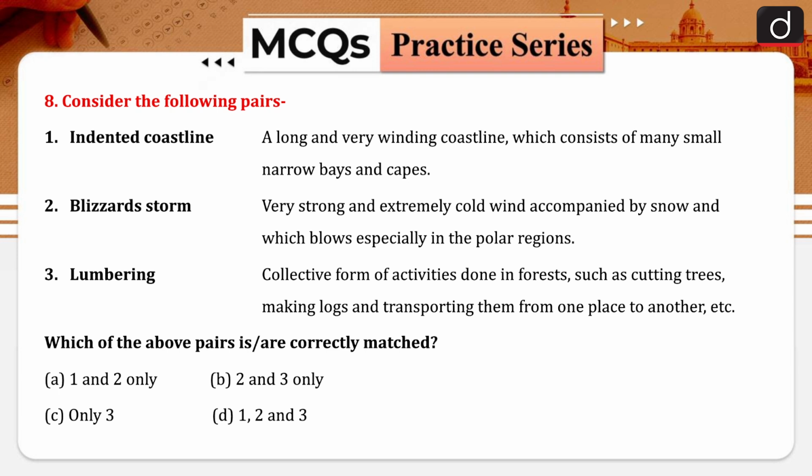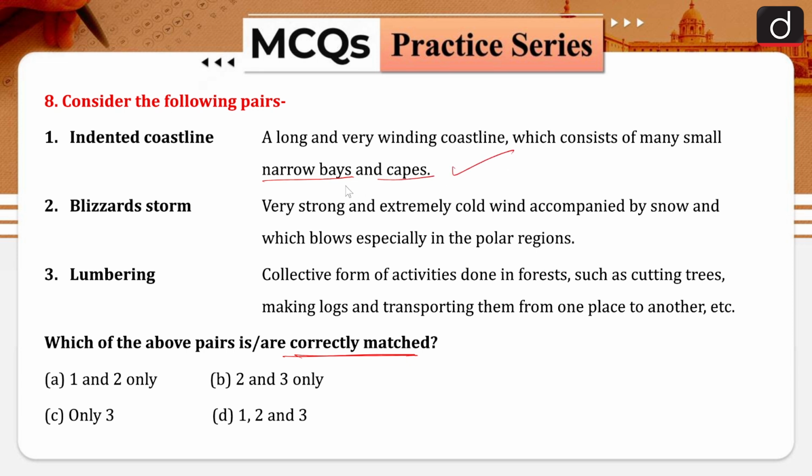So when we are talking about question number 8 here, there are certain features which are given, and in front of them there are explanations given. We have to see which are correctly matched. Indented coastline: these are basically coastlines with small narrow bays and capes, or you can see there will be more cuts in which there will be oceanic water. So a very long, winding coastline which consists of many small narrow bays and capes is called an indented coastline.